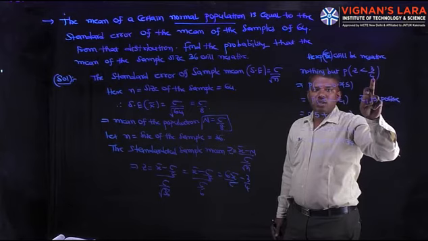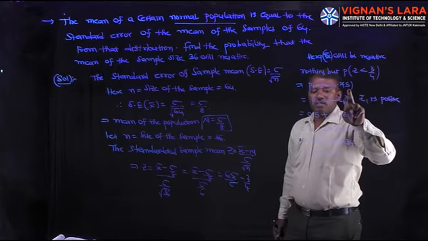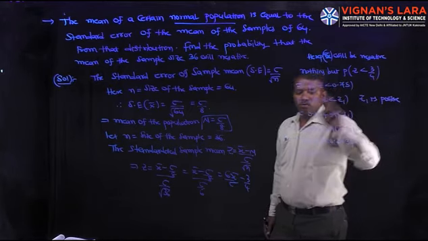Z less than 3 by 4 means Z less than 0.75, and 0.75 is a positive value. So P of Z less than Z1, where Z1 is positive, is 0.5 plus A of Z1. A of 0.75 from the statistical table is 0.2734. So its value is 0.7734.